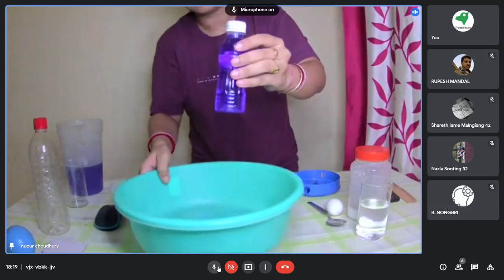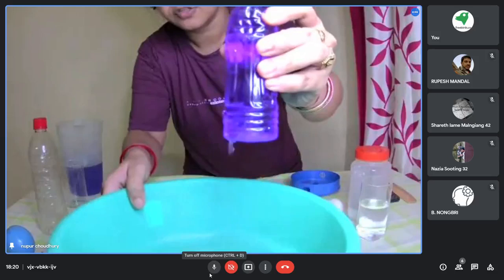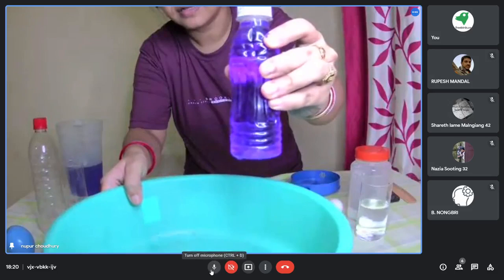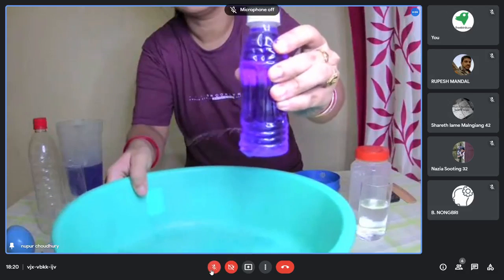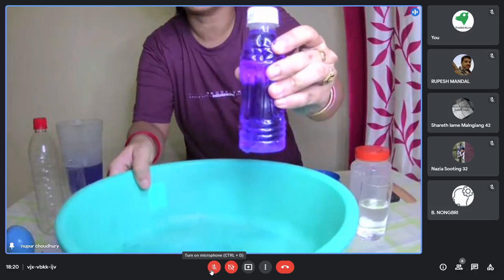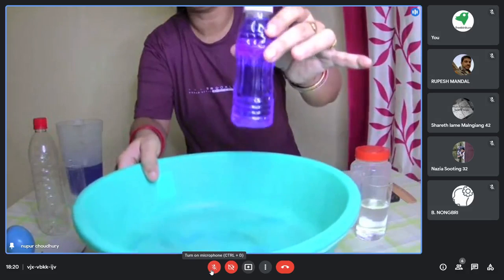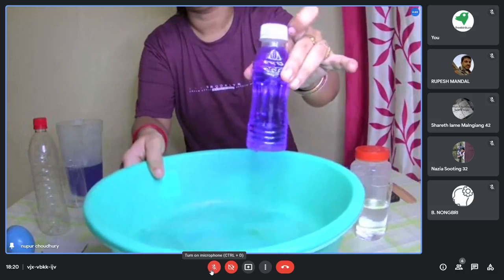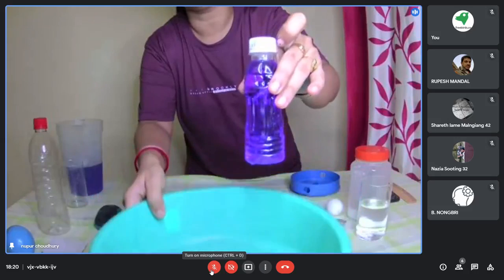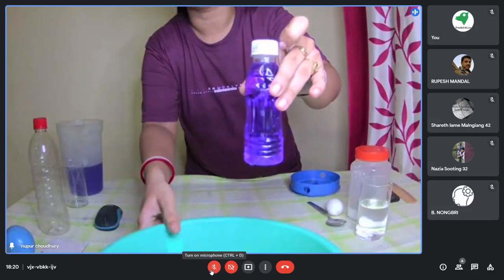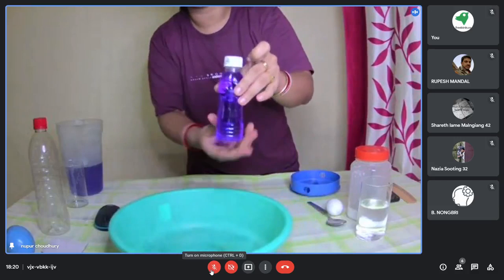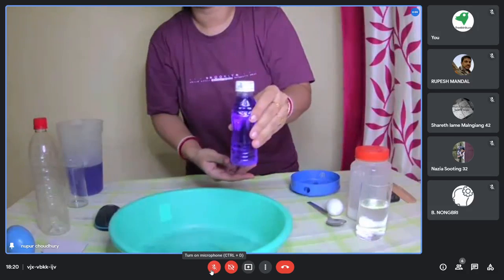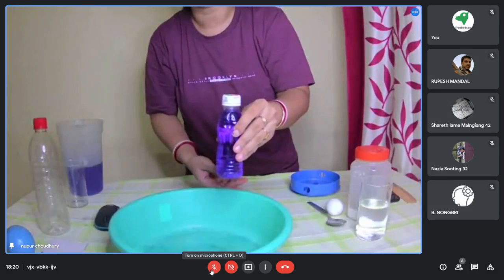I'll just bring it closer. So, see? When I'm pressing it, it is coming, right? But if I'm not pressing it, this water is not flowing out of the bottle. There is no water jet, but if I press it, water is coming out of it, isn't it?